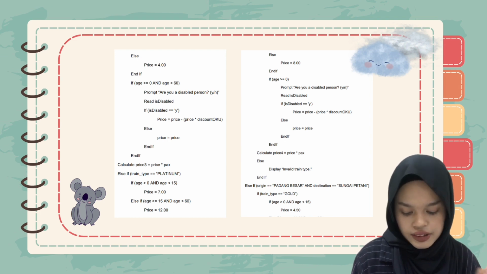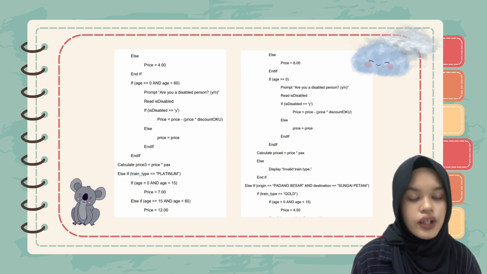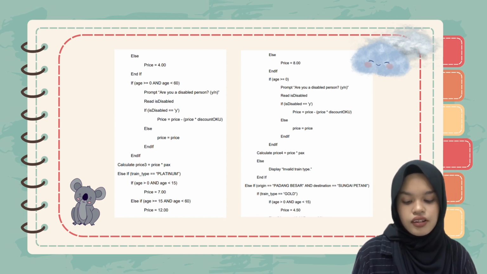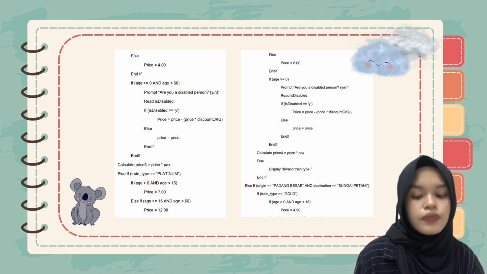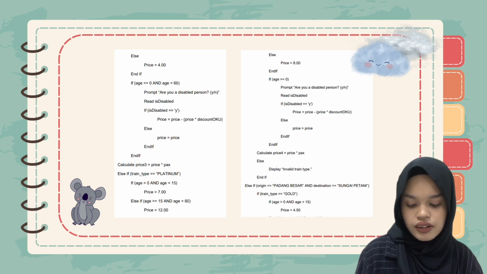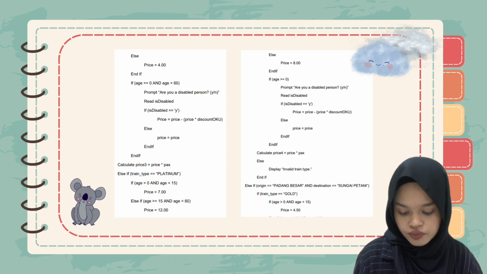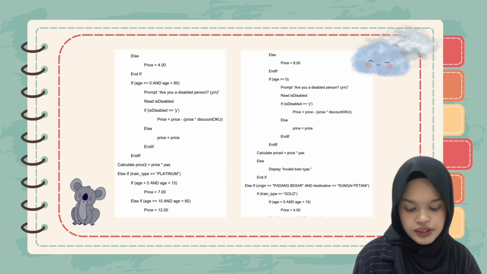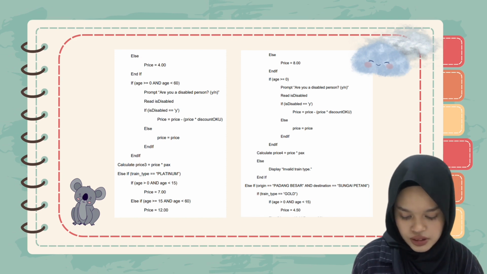Else if train type equals platinum, if age is greater than 0 and age is less than 15, the price is RM7. Else if age is greater than or equal to 15 and age is less than 60, price equals RM12, else price equals RM8. And then we ask the same question if they are a disabled person, we apply the new price. And then we calculate price 4, which equals price multiplied by packs for that condition.